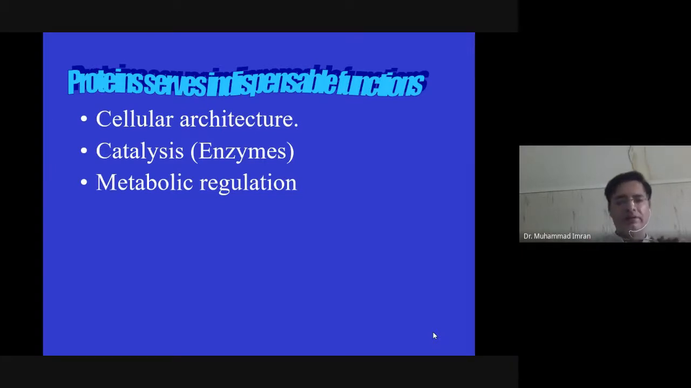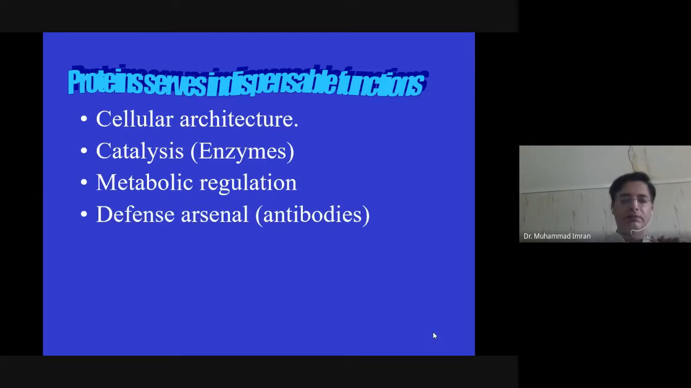They also have a metabolic regulation role, for example, glucagon and insulin. These are the two proteins which are involved in many metabolic regulation processes. These are hormones, glucagon and insulin, but they are proteins. Defense arsenals are all proteins, like antibodies IgG, IgM, IgE, IgD. These are the defense arsenal of any person and provide immunity against diseases.